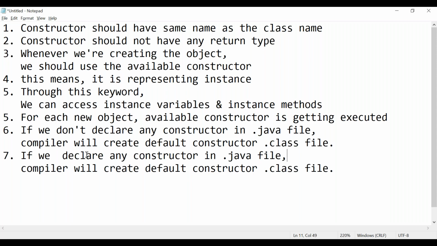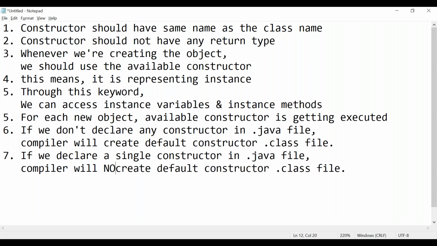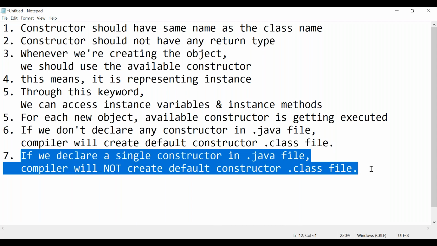If we declare a single constructor inside the .java file, compiler will not create the default constructor. If it is not there, then it will create.